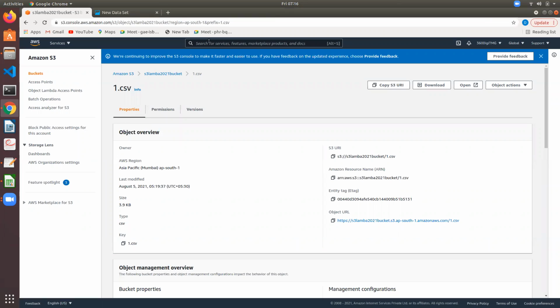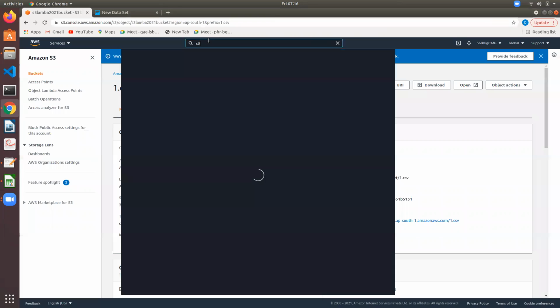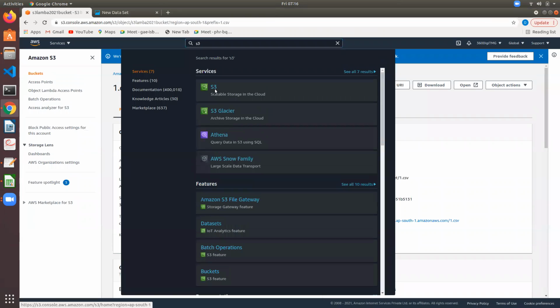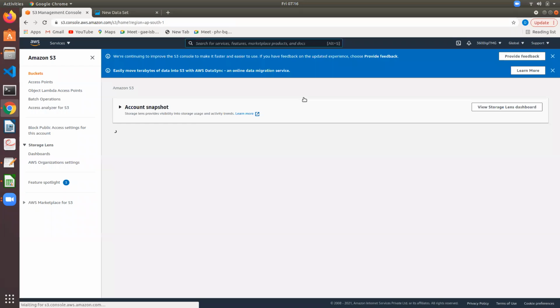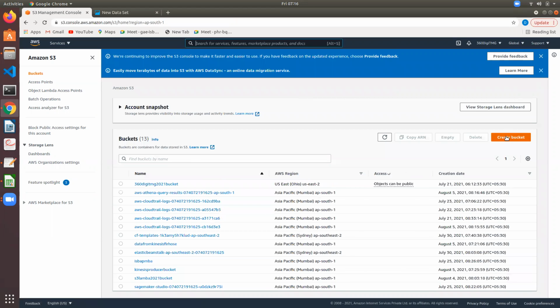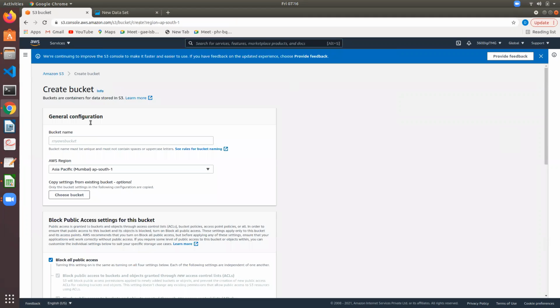And create one S3 bucket. Create a bucket. Let us call it QuickSight S3 or QuickSight demo bucket.